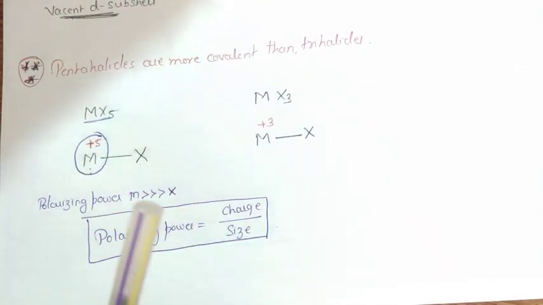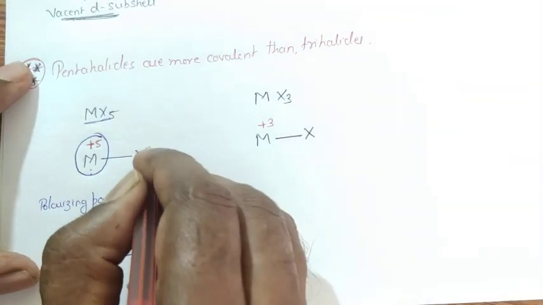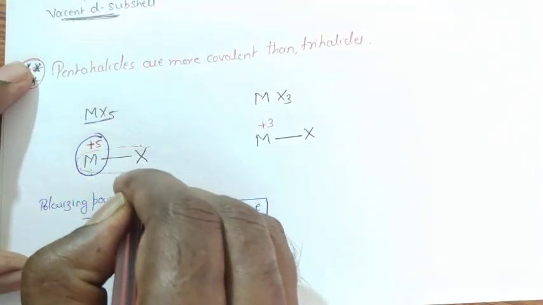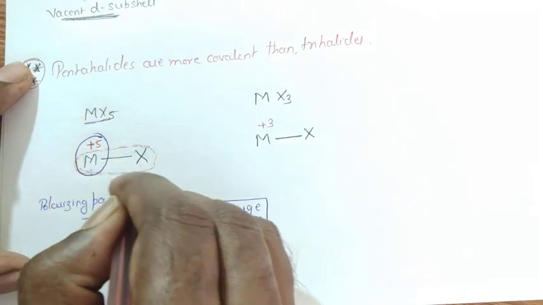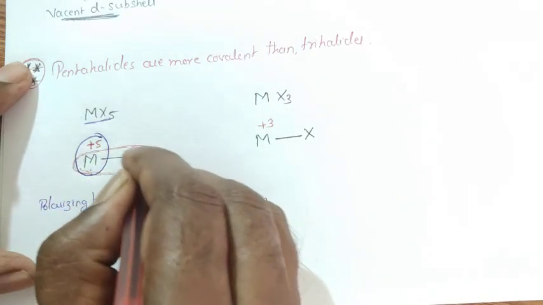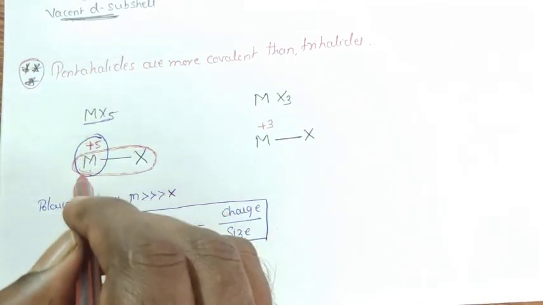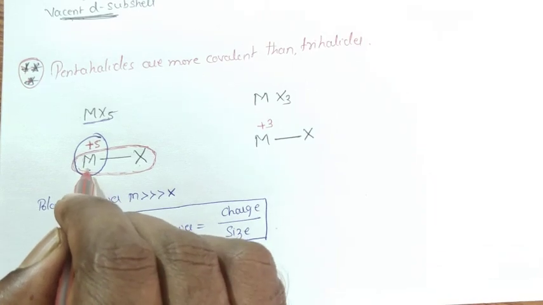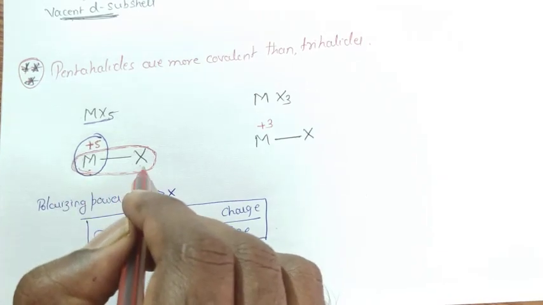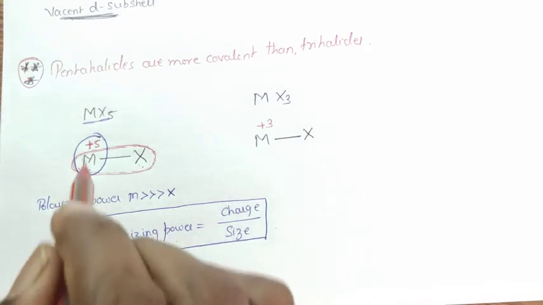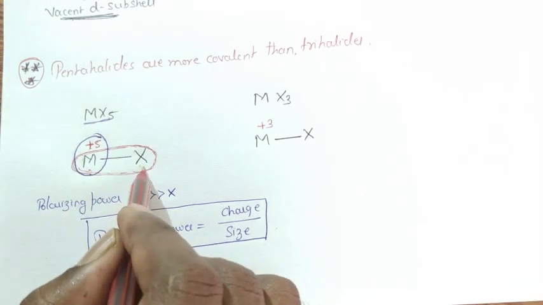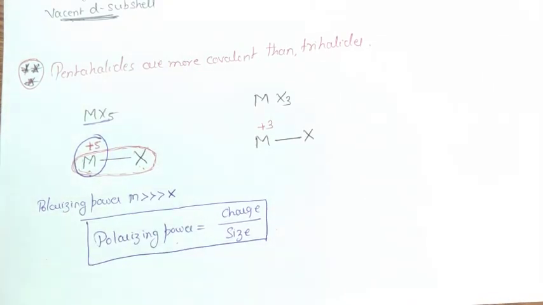Therefore, it has the ability to polarize the halogen atom. Even though the electronegativity of the metal is less than the halogen atom, due to high polarizing power, this metal can polarize the halogen atom.